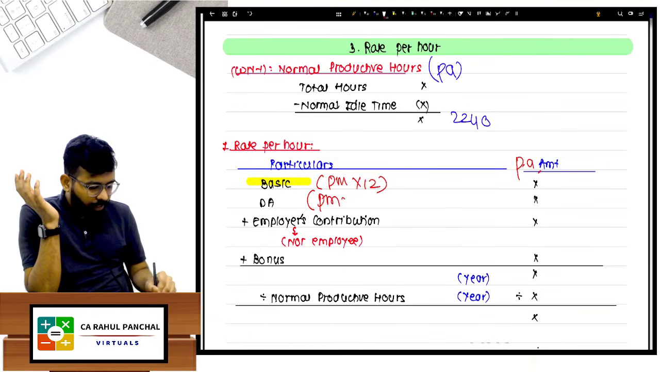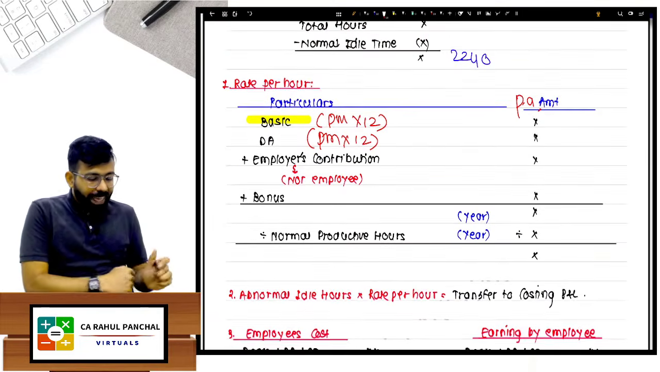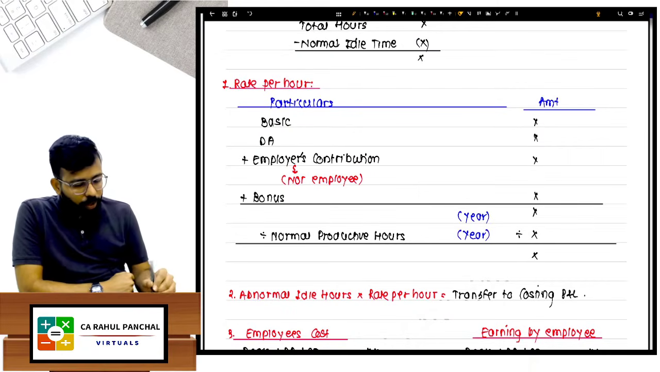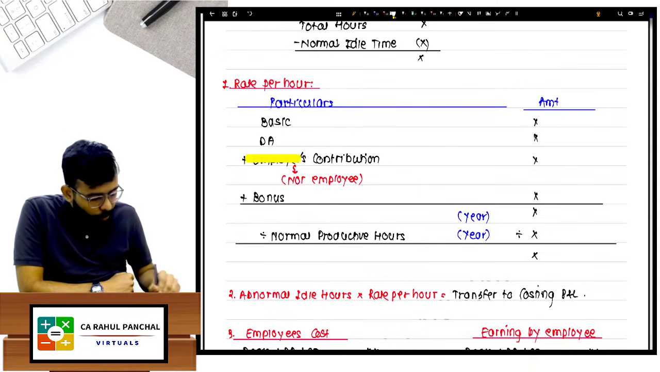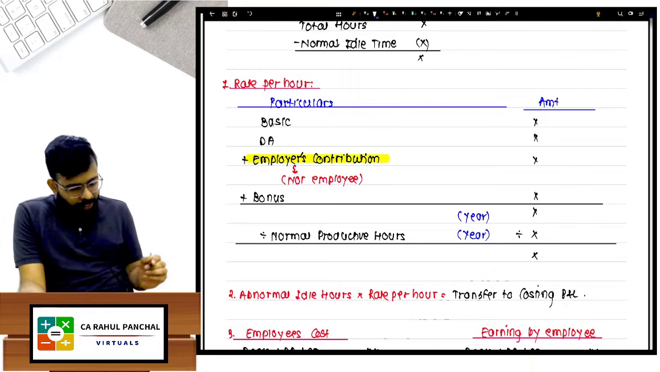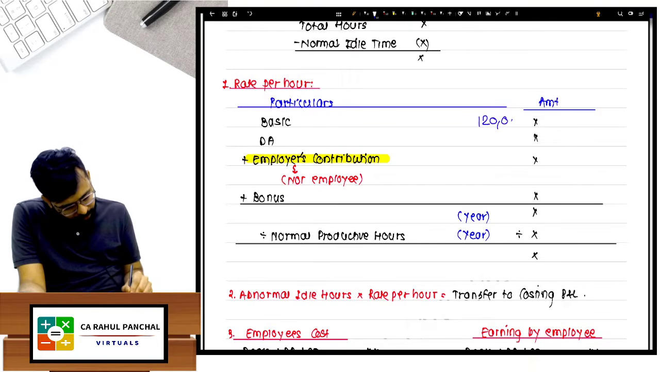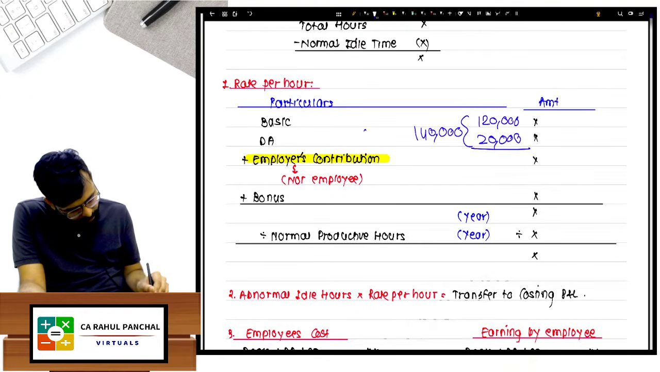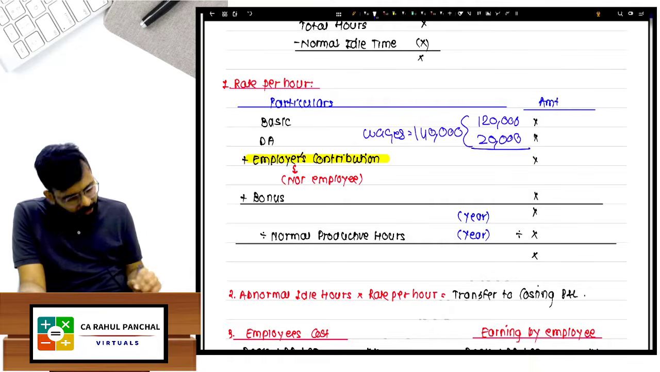Then dearness allowance they will give. That is multiplied by 12. Then as an employer, what is your contribution that you will take, which is employer's contribution? Let us say that it is 12,000. It is 20,000. This is known as basic wages, which is 1,40,000 wages. Nothing is given in the question.